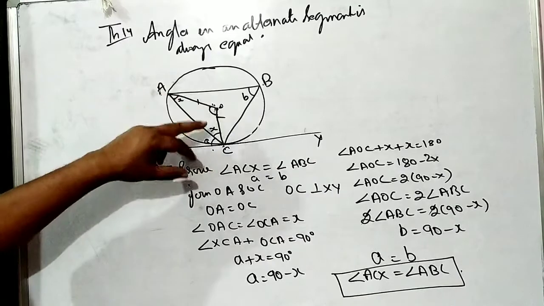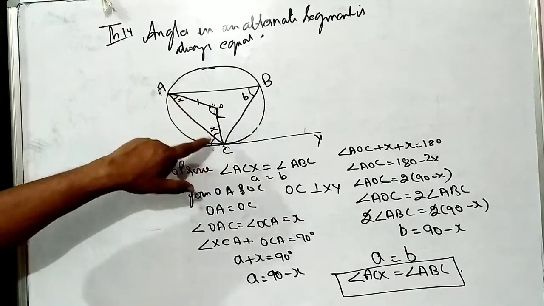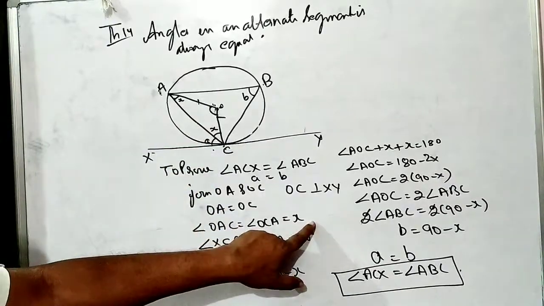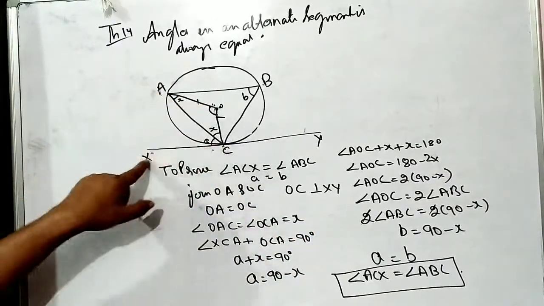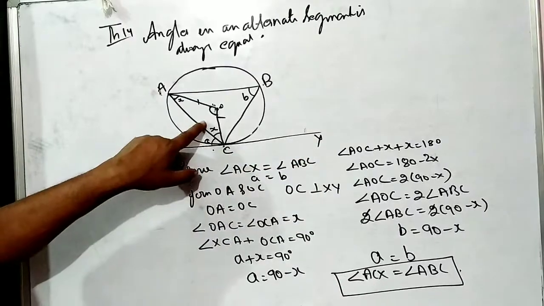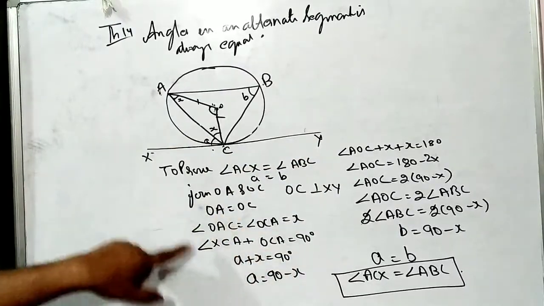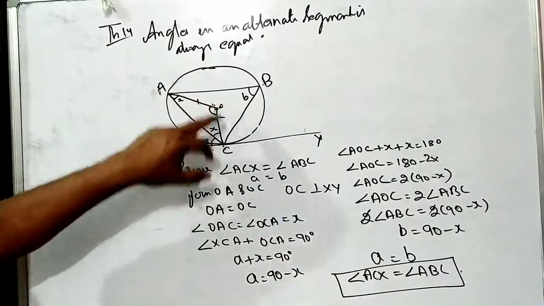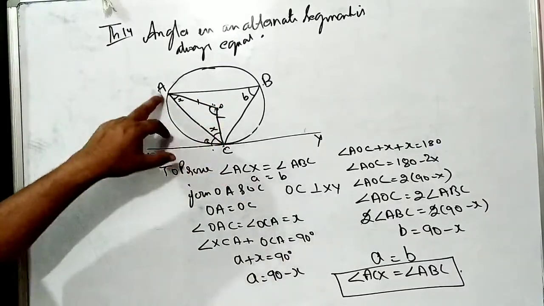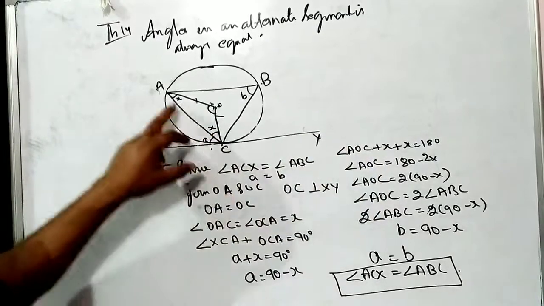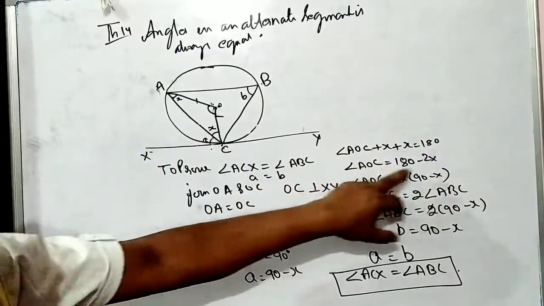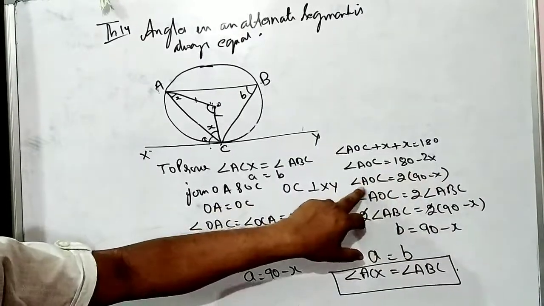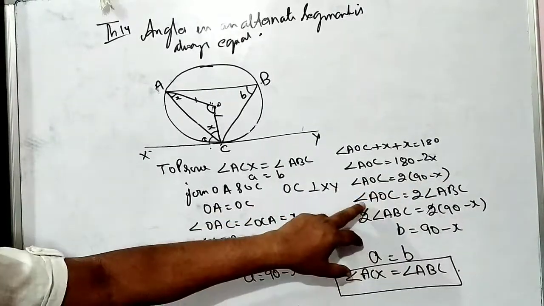What have we done? Join OA and OC. OA is equal to OC, so angles opposite to them are equal. So they both are equal to x. Now we know that OC is perpendicular to XY. So a plus x is equal to how much? 90 degrees. So a is equal to 90 minus x. Now in triangle AOC, angle AOC plus x plus x is equal to 180 degrees. Angle AOC is equal to 180 minus 2x. 2 is common, so angle AOC is equal to 2 times (90 minus x).